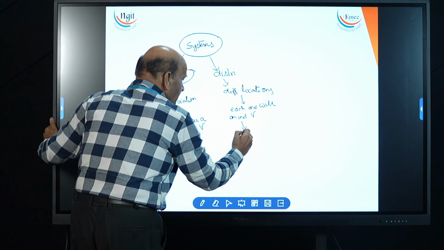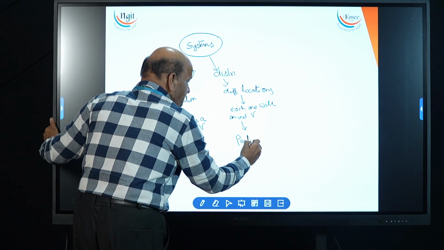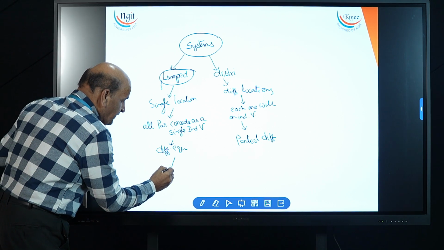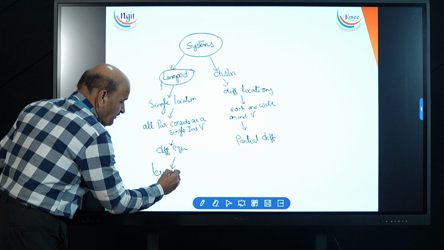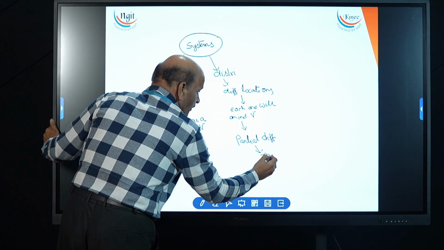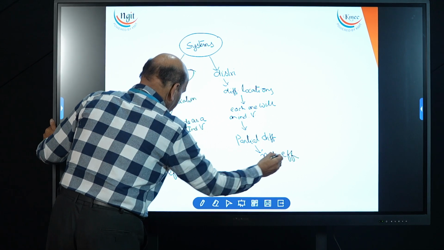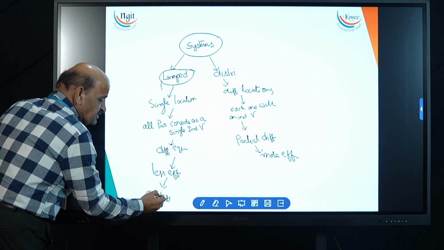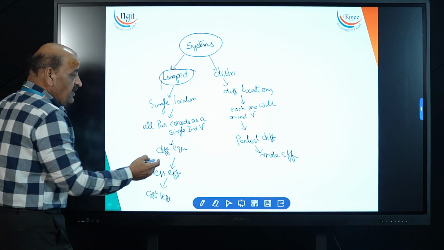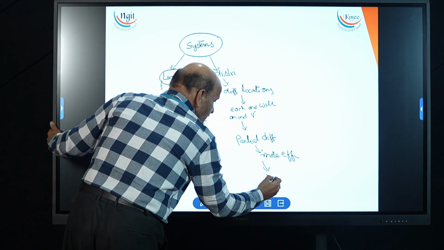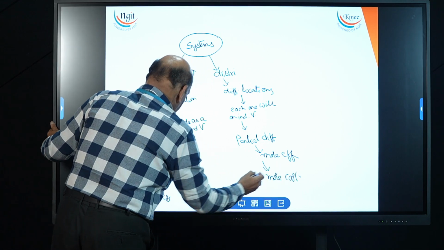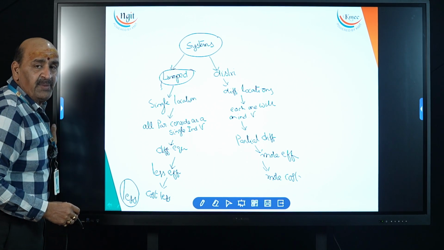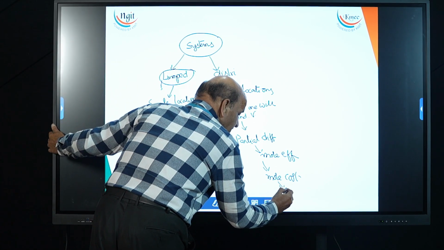Here we use partial differential equations. These are less efficient, and these are more efficient. Here cost is less, cost effective; don't write cost is less, you have to write cost effective. Here it has more cost. For lumped, there are very few practical applications. It has more practical applications.